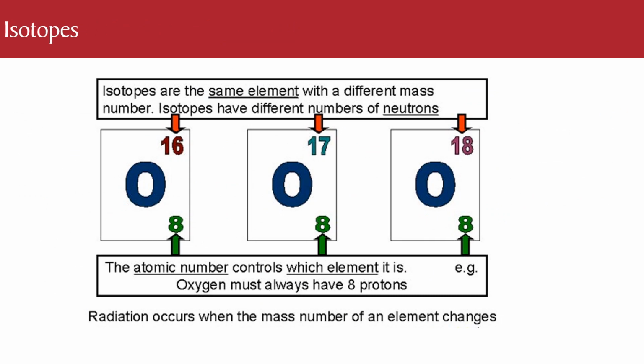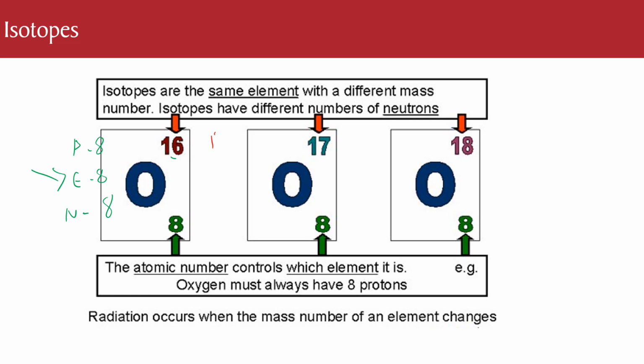Now, isotopes. What I've got here is three versions of oxygen. And what you could do is a PEN for each one. So the number of protons on this oxygen is 8. Number of electrons is 8 because it's the same. And number of neutrons is 16 take away 8, which is also 8.